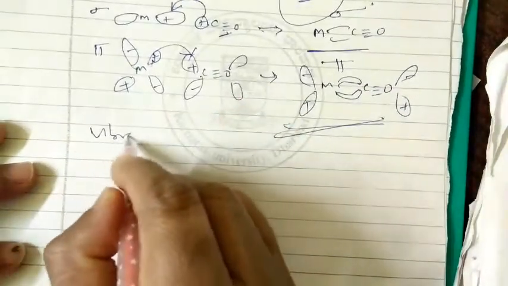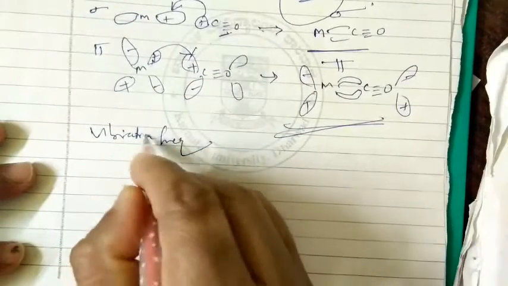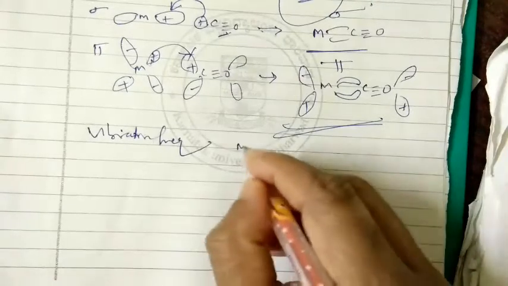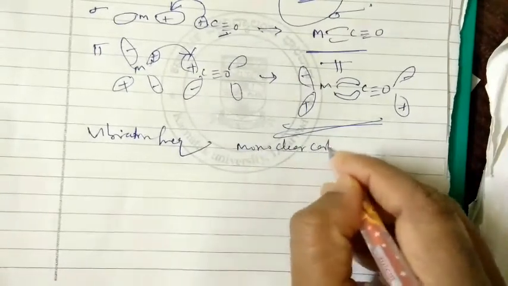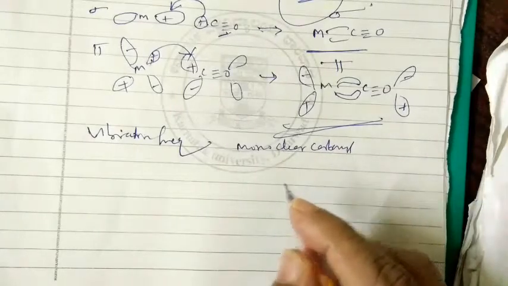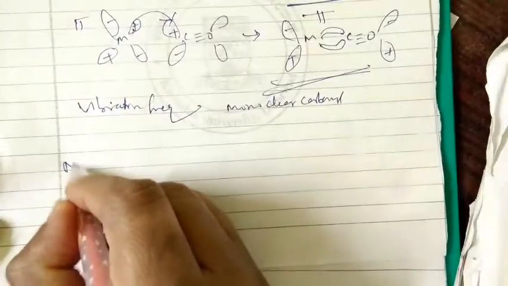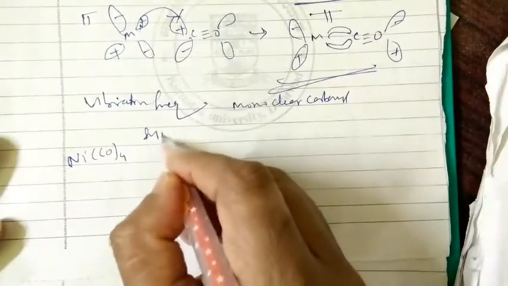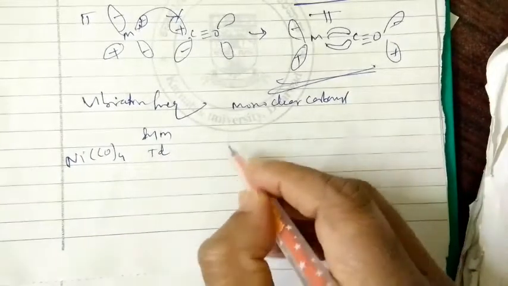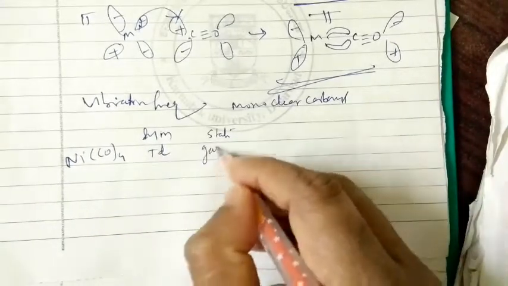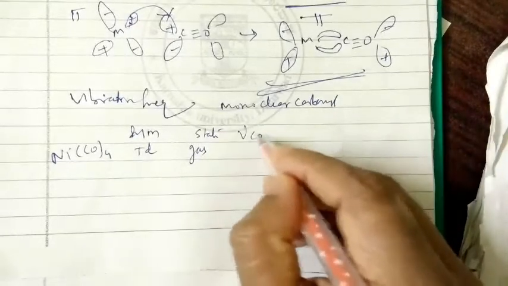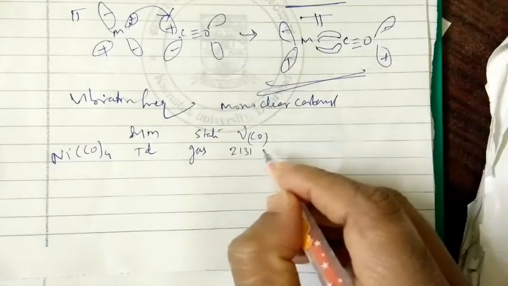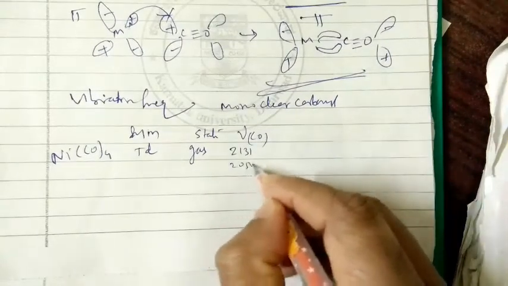Now if you go for the vibrational frequency band assignment of the mononuclear carbonyls, some we will discuss here. You take the compounds like nickel carbonyl, Ni(CO)4, symmetry if you see, so tetrahedral symmetry, and usually the state of this is gas state, nickel carbonyl. And if you see the frequency of CO, so it is 2131 per centimeter, and 2050.